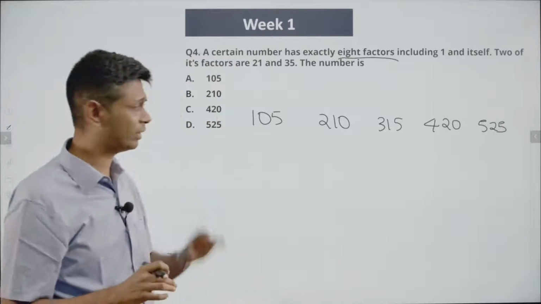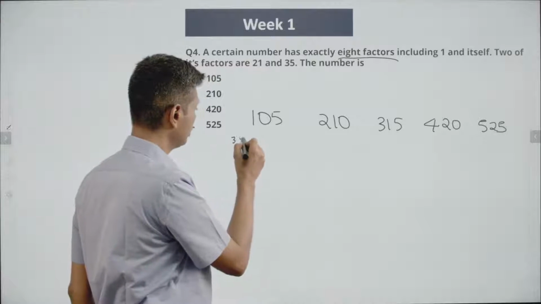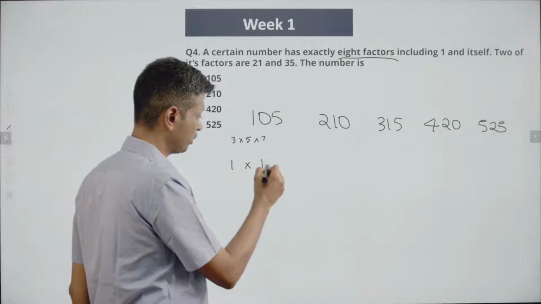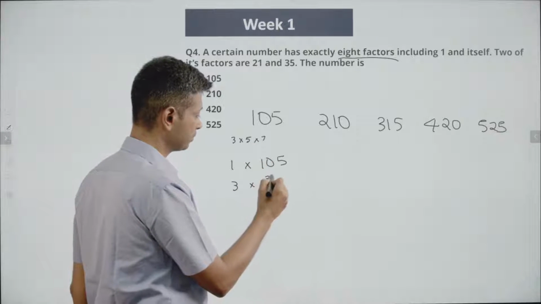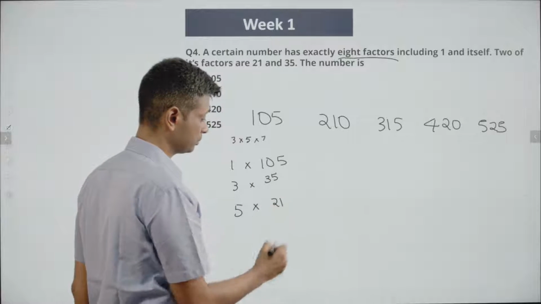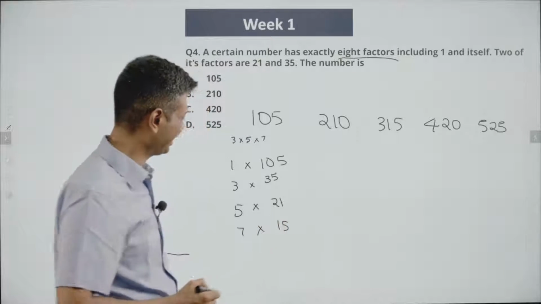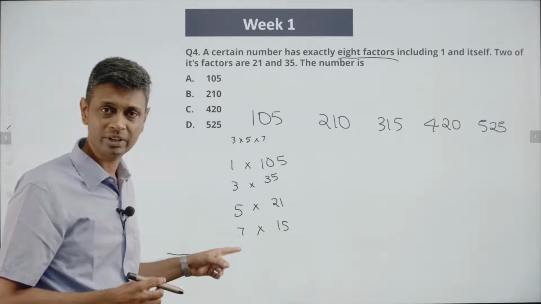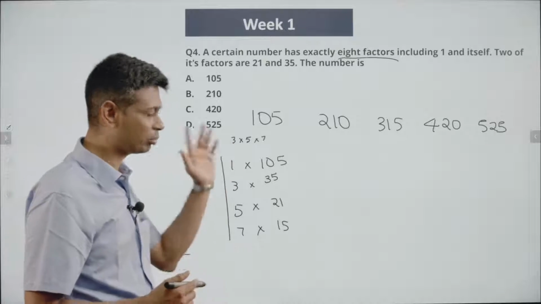I want to think about 105. Think about how many factors 105 has. 105 is 3 into 5 into 7. We can write it as 1 into 105, or 3 into 5 into 7 is 35, or 5 into 3 into 7 is 21, or 7 into 3 into 5 is 15. It's not a multiple of 2, it's not a multiple of 4, 6, 8, it's not a multiple of 9, 10, 11, 12, it's an odd number. I think once you have written these 4, we have written pretty much everything.